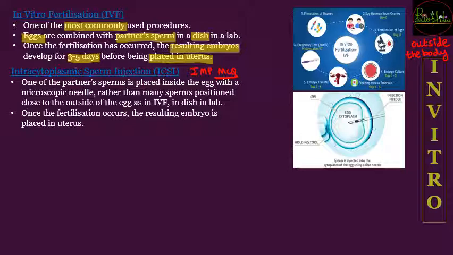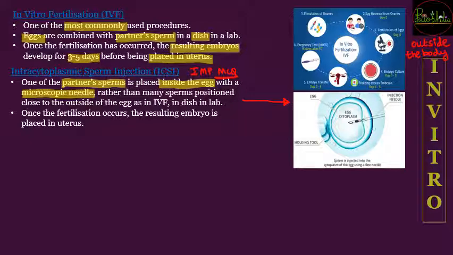So a sperm is going to be injected into the cytoplasm of the egg with the help of laboratory techniques. The sperms of the male partner will be collected and they would be placed inside the egg with the help of a microscopic needle. As you can see in the photograph over here, with the help of this microscopic needle the egg would be pierced and the sperm would be entering into the egg directly.